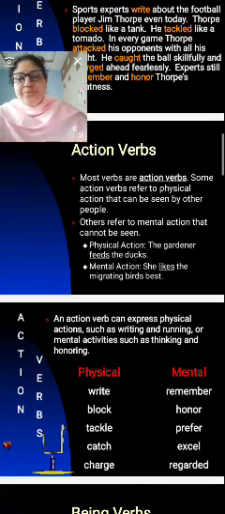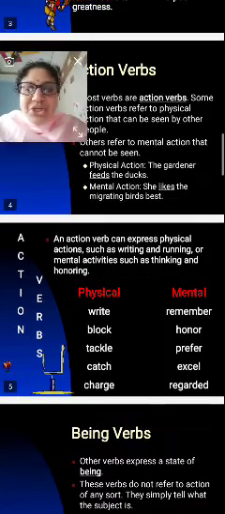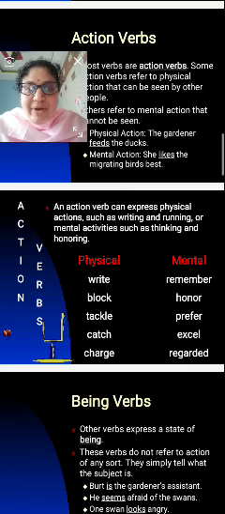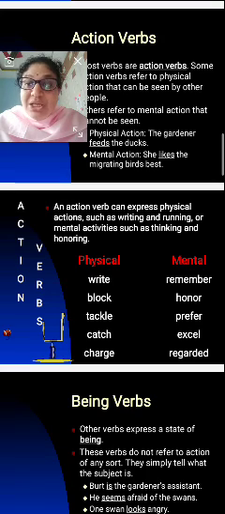Next, an action verb can express physical actions such as writing and running, and mental activities such as thinking and honoring.